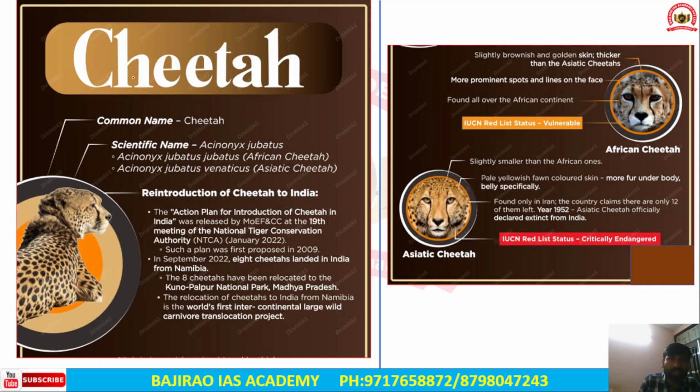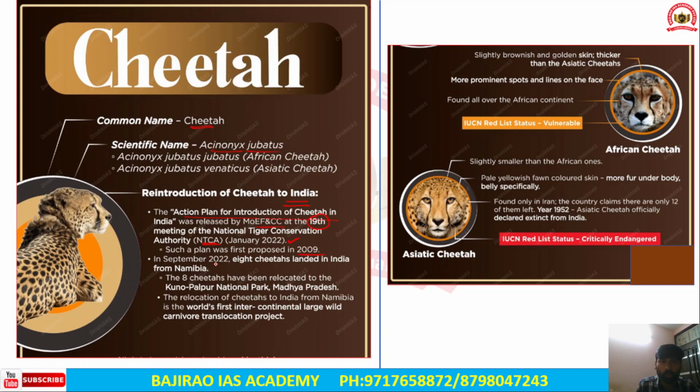Now we need to understand that the common name of this animal is cheetah and the scientific name is Acinonyx jubatus. Reintroduction of cheetahs in India: the action plan for introduction of cheetah in India was released by the Ministry of Environment, Forest and Climate Change in the 19th meeting of the National Tiger Conservation Authority in 2022, and such a plan was first proposed in 2009.